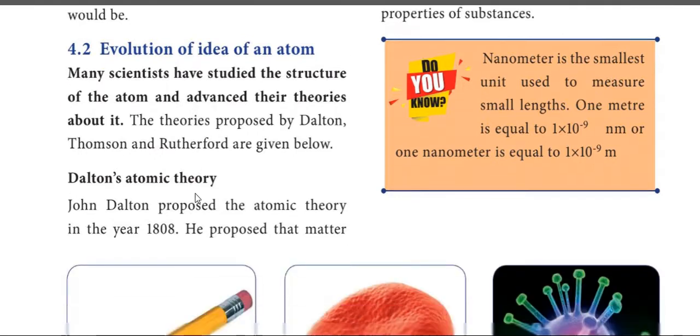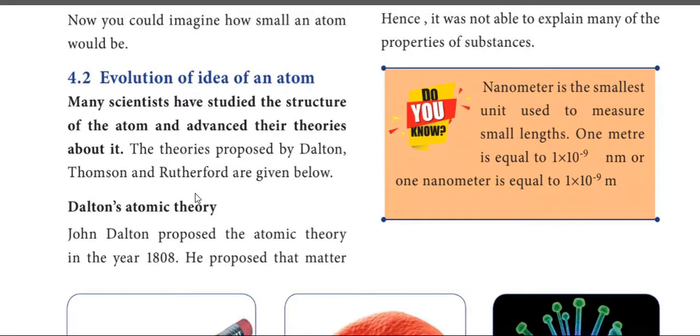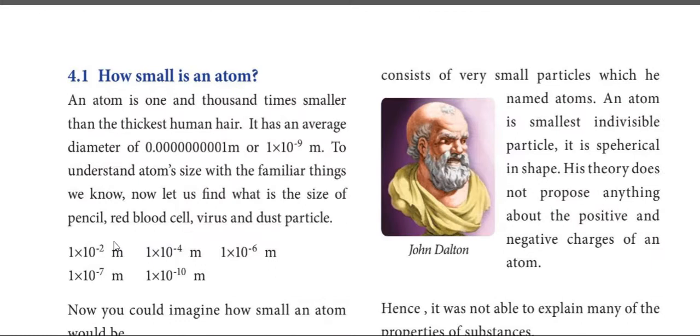Okay, the first scientist who gave the concept of an atom is Dalton. Now we see Dalton's atomic theory. According to Dalton's atomic theory, an atom is the smallest indivisible particle, which cannot be divided. It's spherical in shape. His theory does not propose anything about the positive and the negative charges of an atom. He only states that the atom is the smallest indivisible particle, spherical in shape.